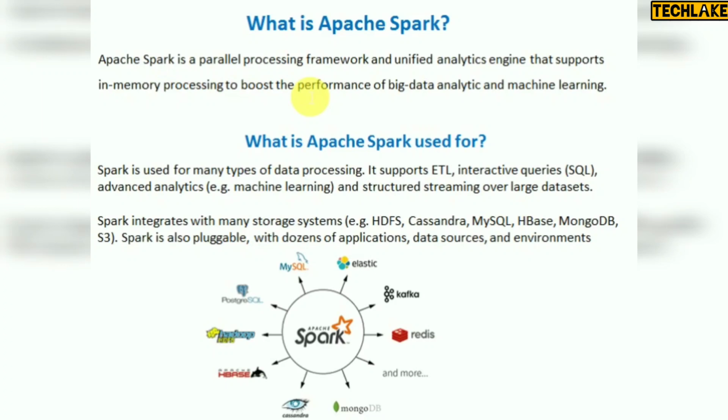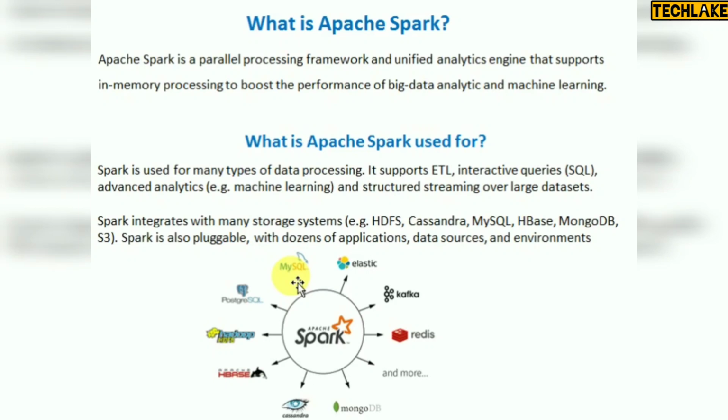So where are we going to use this? Spark is an engine where we can store the data for processing. Data engineers, machine learning and data science people, and data analysts can use this, and it supports multiple storage systems. If you look at this diagram, I have listed the supported storage systems: Kafka, Elasticsearch, MySQL, PostgreSQL, Hadoop HDFS, HBase, MongoDB, Cassandra, and many others. It also supports clouds like Azure as well as Amazon AWS.